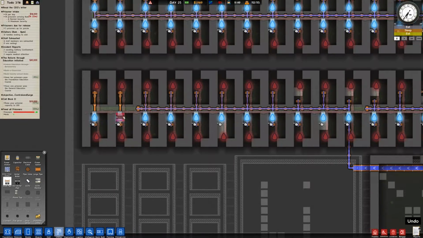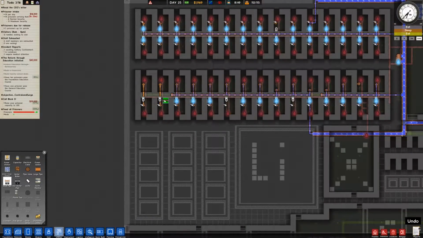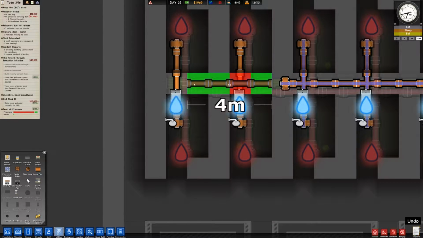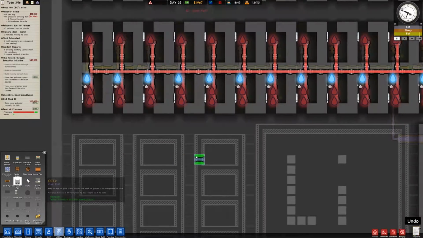Yep, this is good. Oh, okay, so this is... Wait, what? How is this not going far enough? Because there's no pipe. Ugh, no pipes. Okay, so with that done, how's hot water? Hot water's good.